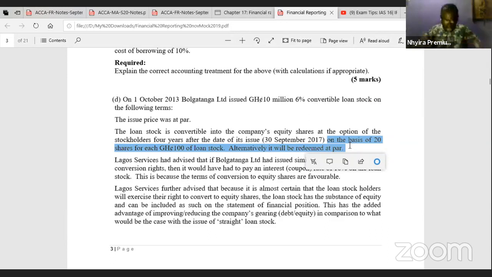So we are told that the stockholders, after the 4th year or on the date of conversion, can convert it and get 20 shares for every 100 Ghana cedi loan stock, or they can redeem it at par, meaning they will get their money back.